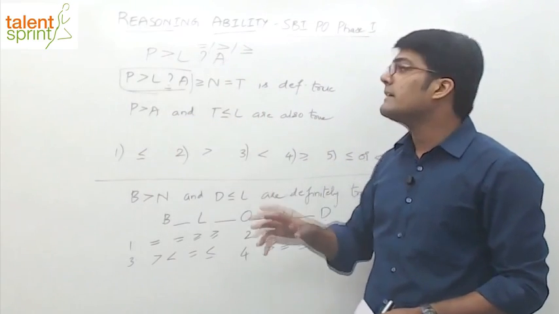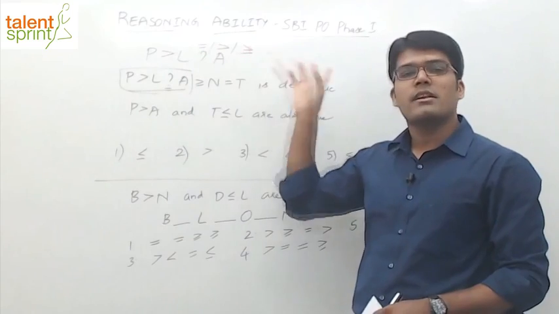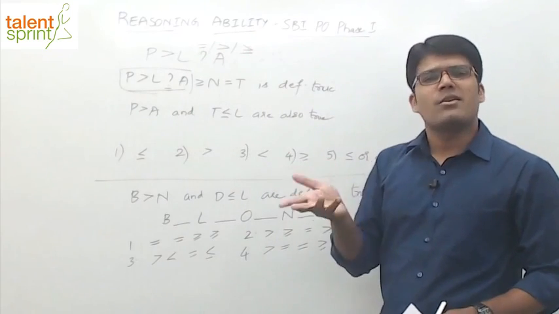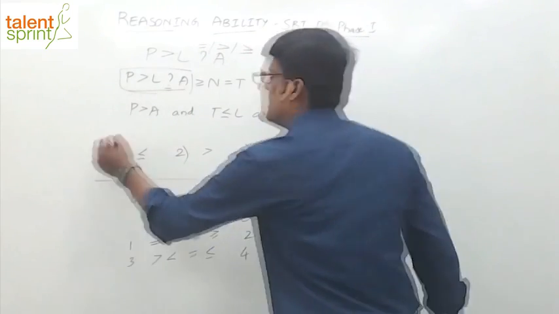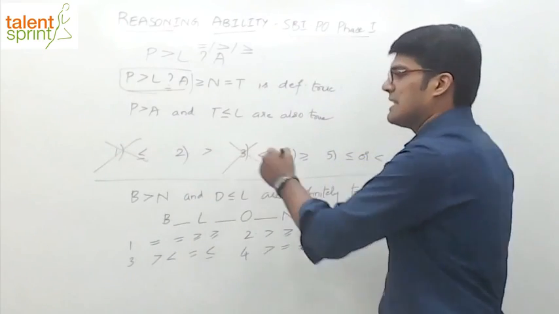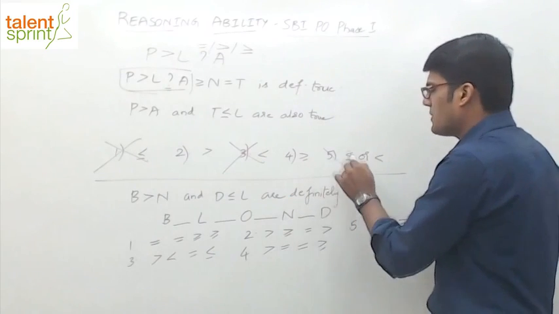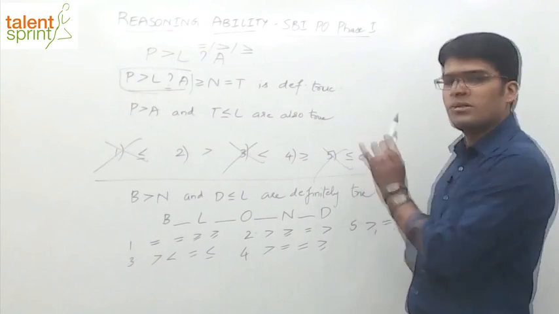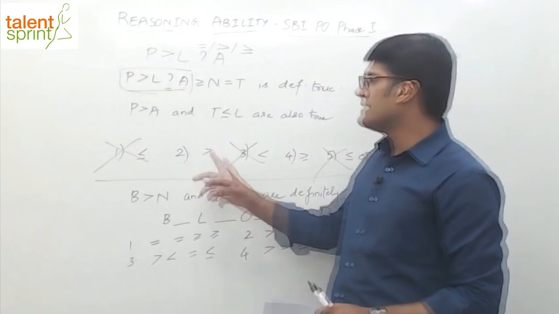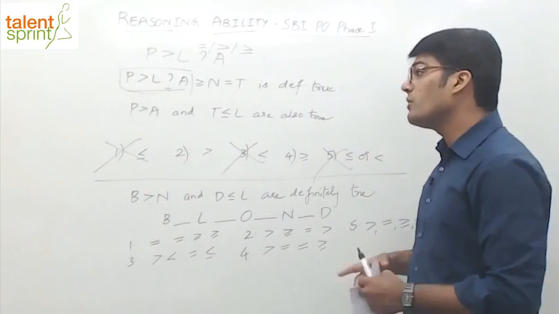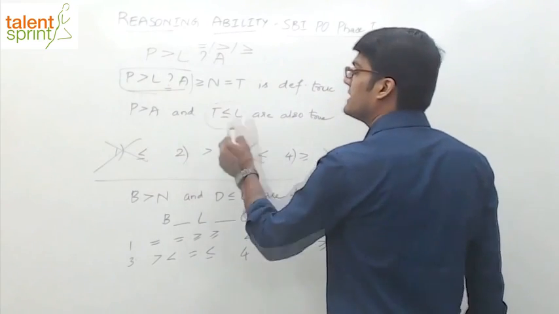So one point is very clear. It can be either equal, greater, or greater than or equal to, which means less than or less than or equal to is not possible. So you can immediately eliminate the first option and third option. The answer cannot be the first option or third option. It should be the second option or fourth option. And the fifth option is also not possible. The fifth option says less than or equal to and less than. So only two possible answers, either greater or greater than or equal to. Now, if you want to verify which is correct, take the second part.